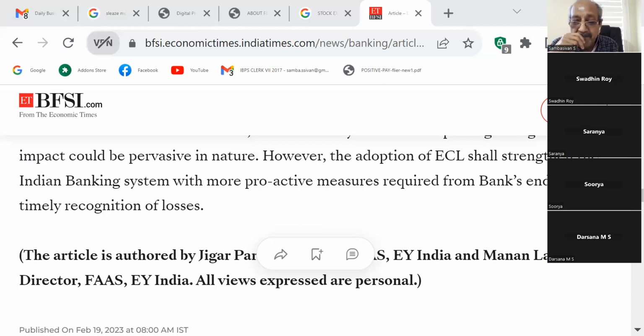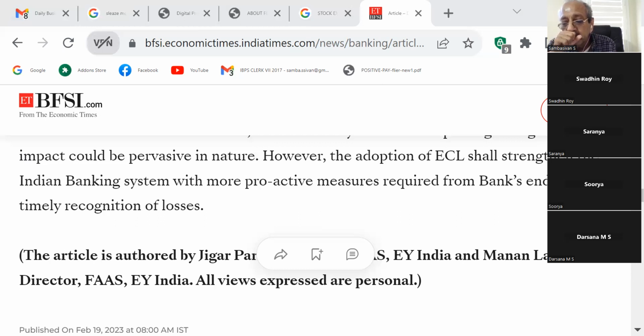Actually, net NPA equal to GNPA minus provisioning. Correct. You have to understand first of all the evolution of provisioning. In the 1980s, earlier, RBI was not looking into the bad debt of the banks; bad loans were left to the management of the banks and auditors only.